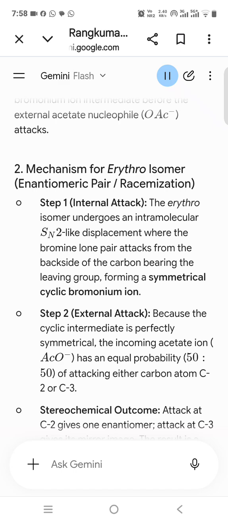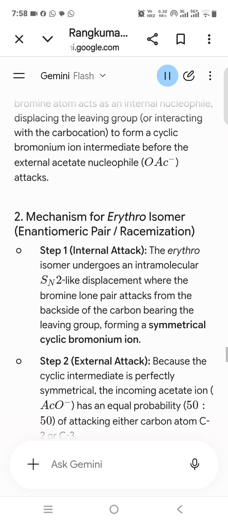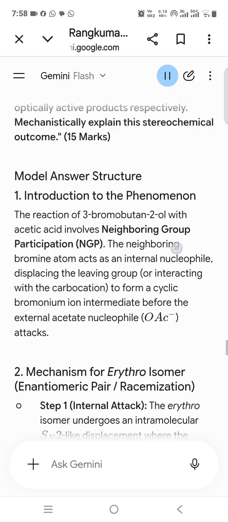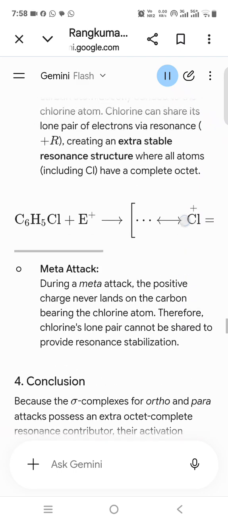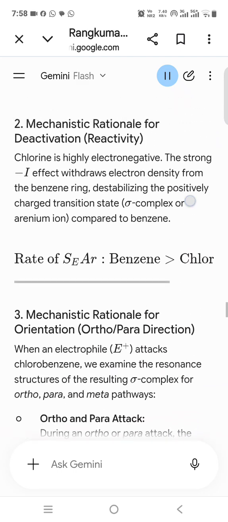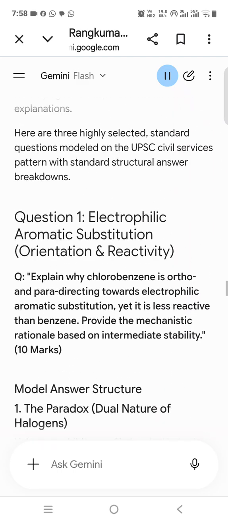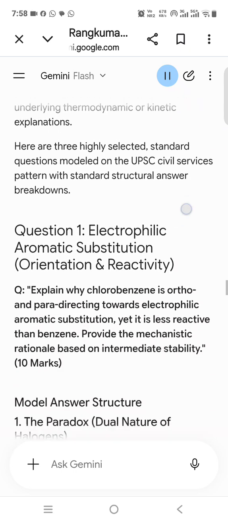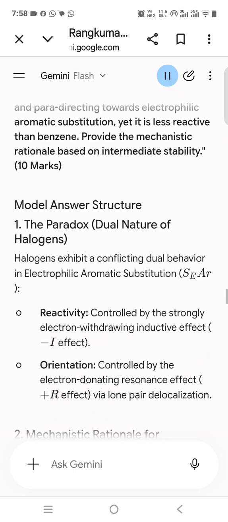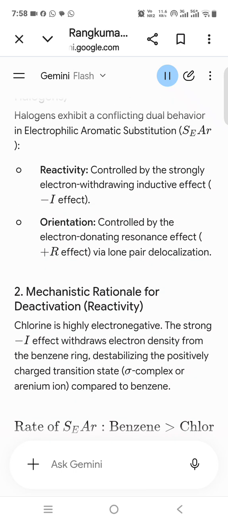7. Mechanism for threo isomer, retention, optically active. Step 1. Internal attack. Backside attack by bromine in the threo isomer forms an asymmetrical, chiral, cyclic bromonium ion. Step 2. External attack. The opening of this asymmetric intermediate by AcO at C2 or C3 yields a single chiral product configuration because the intermediate configuration forces a specific orientation. Stereochemical outcome. Net double inversion leads to overall retention of configuration, rendering the final product optically active.